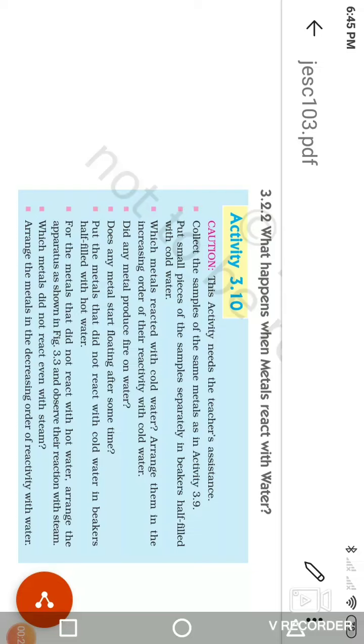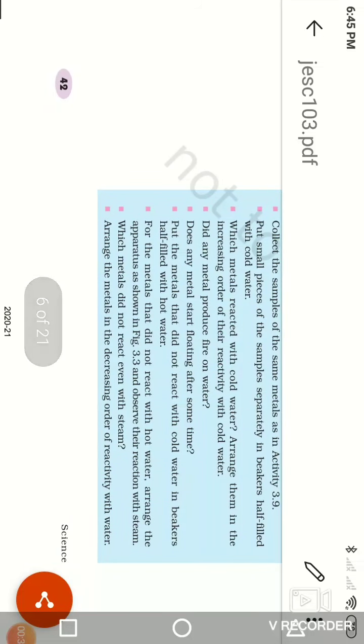Some interesting questions in 3.10. Can you write the answer to these questions and send me? Does any metal produce fire on water? Yes, it is possible, because when we throw sodium on water, it catches fire. Read all the reactions so you are able to give the answers to all these questions.